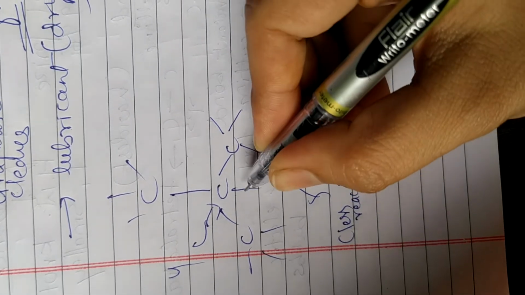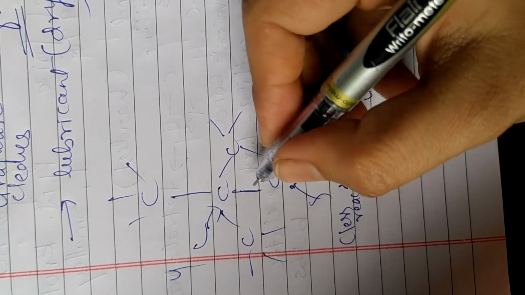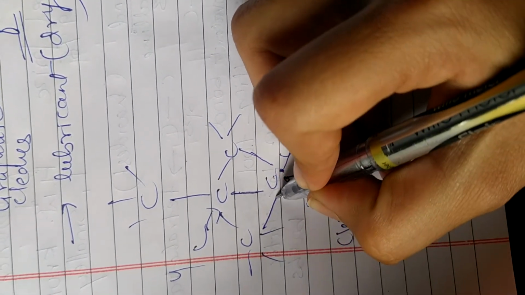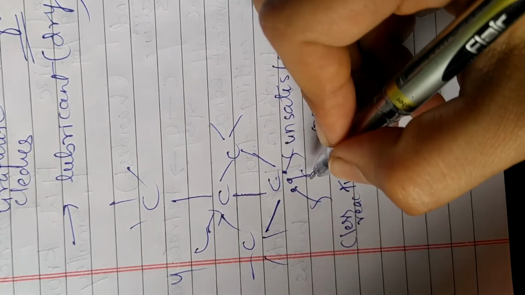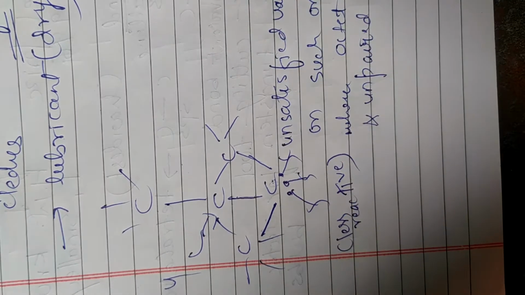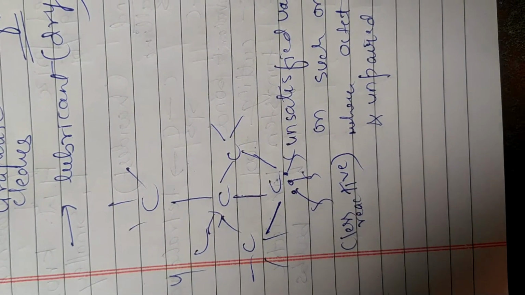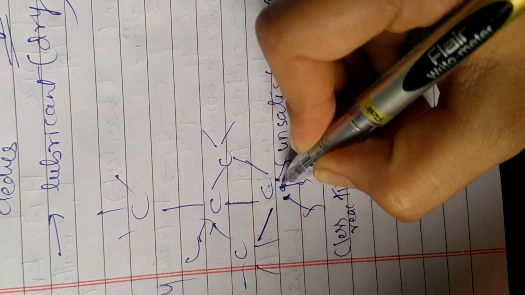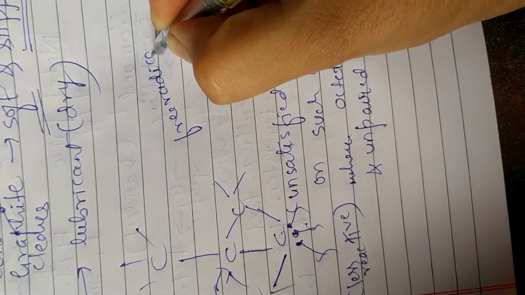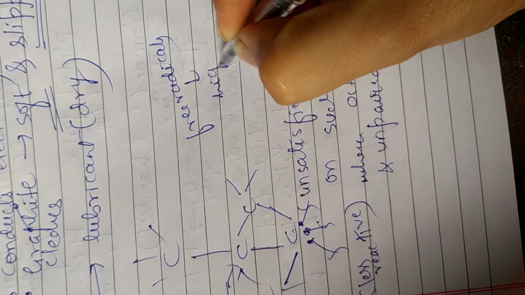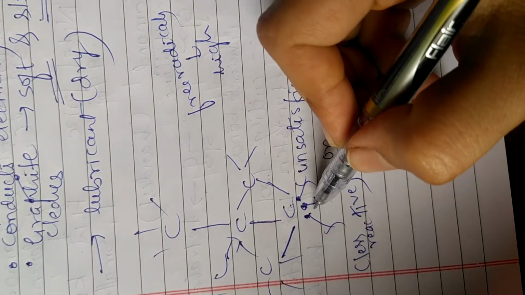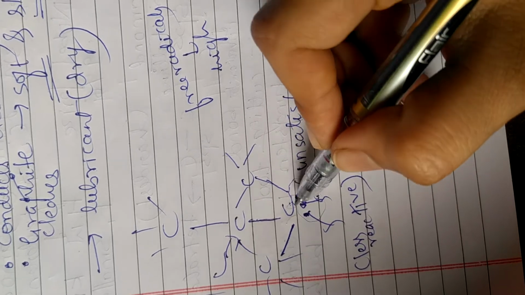Therefore this carbon has only one bond with this carbon and only one bond with this carbon and one bond with this carbon, total 3 bonds are there. This one bond is insufficient for this carbon. That time free radicals are found. Usually free radicals are highly reactive, but due to this insufficient valency or unsatisfied valency, these free radicals are less reactive.